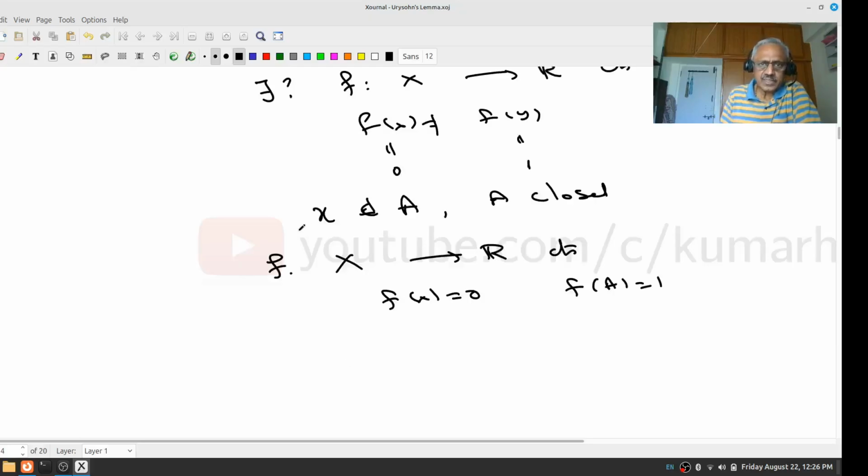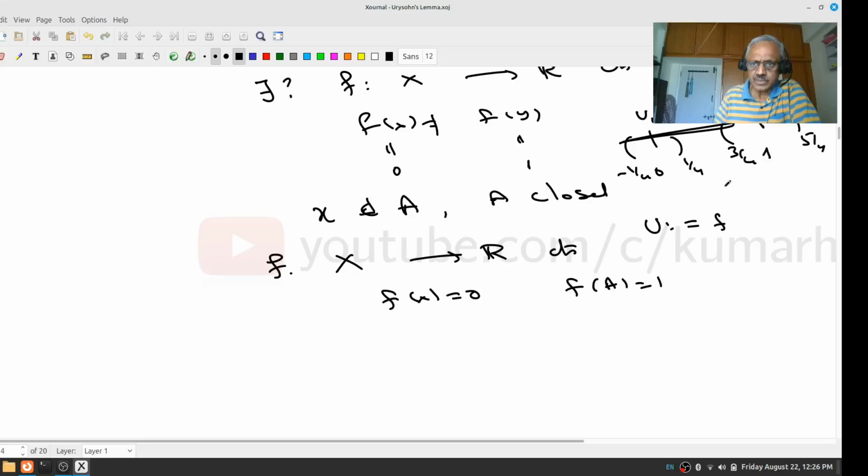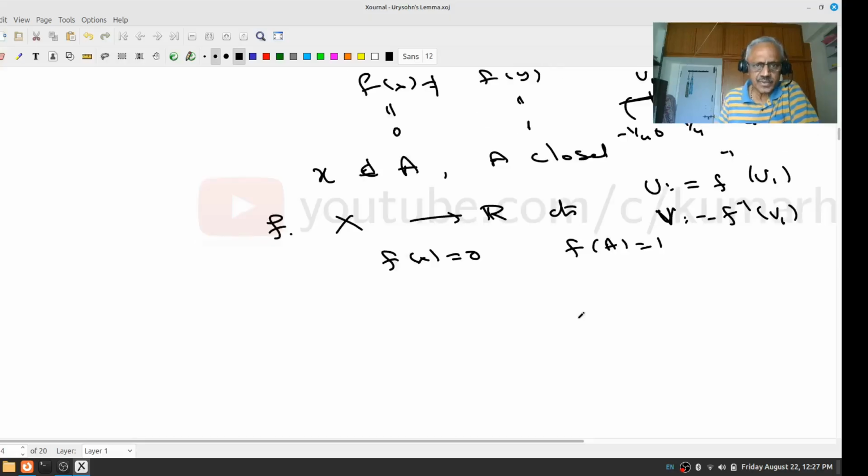Okay. Why is this called separation? That's again clear. I have, let us say, 1 here, 0 here. I can take minus 1/4 to plus 1/4, and here 3/4 to 5/4. Right? These are all open sets. Call these U1 and V1, and let U equal f inverse of U1. Since f is continuous, f inverse of U1 will be an open set, f inverse of V1 will be an open set, and x belongs to U, y belongs to V, and by construction U intersection V is empty. And same thing here also. Are you following? And same thing with this. These are disjoint closed sets.